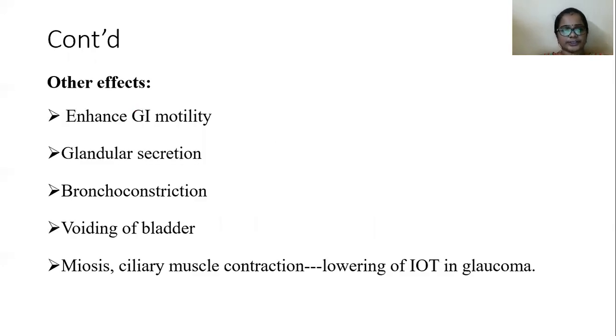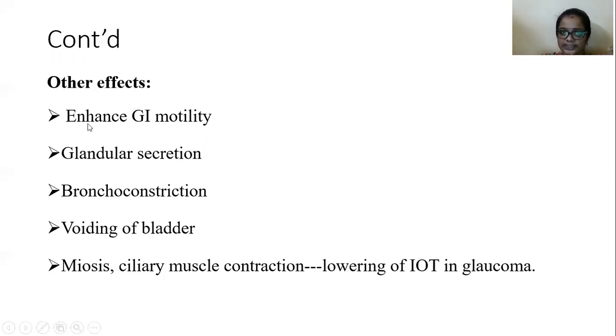And other actions. Okay, so overall, anticholinesterase drugs potentiate the effects of acetylcholine. So what is the action? Normally, acetylcholine action on the GIT increases the peristalsis movement, increases the gland secretion and smooth muscle contractions, and causes miosis also. So all these acetylcholine actions are potentiated by our anticholinesterase drugs.